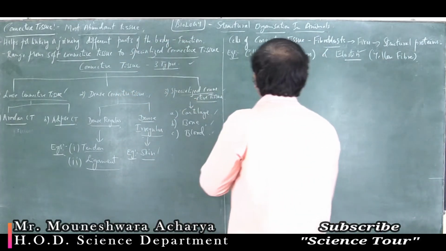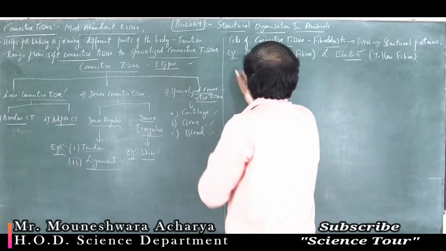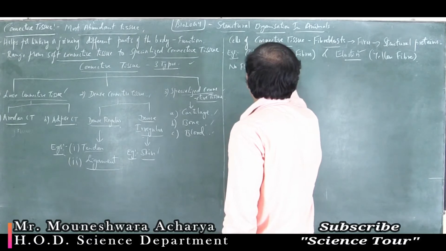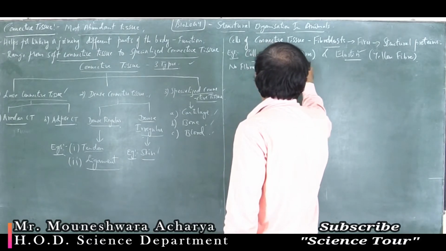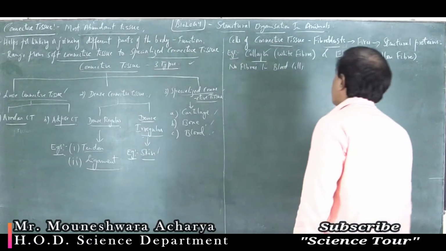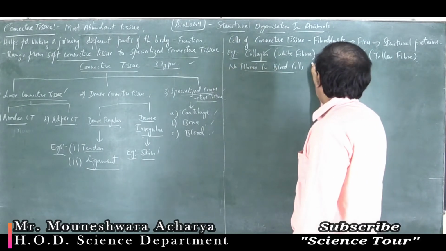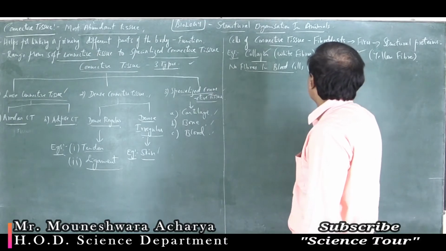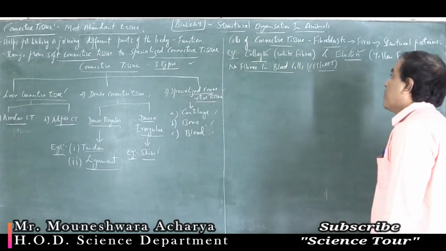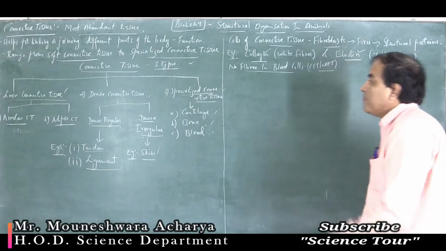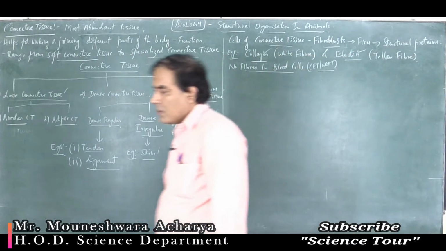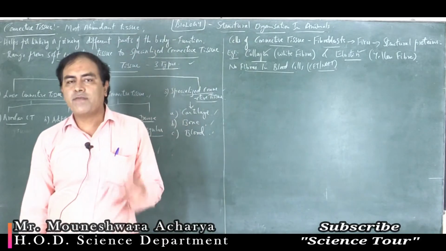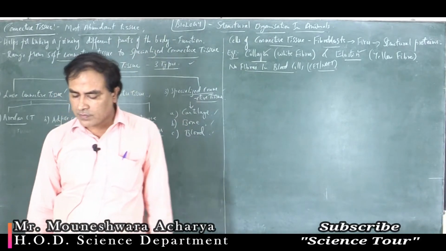But there is an exception. No fibers in blood cells. Important for your competitive exams like CET, NEET: name the type of connective tissue in which fibers are absent. The fluid connective tissue, blood, lacks fibers. Followed?